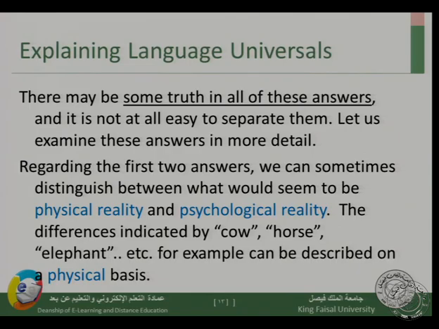How do we know that this is a cow, this is a horse, this is an elephant? They have semantic features which exist in most languages, and these have a physical basis because of the way a cow, a horse, or an elephant looks. We can tell the difference based on our physical experience, and these features are universal in all languages, explained by physical reality.